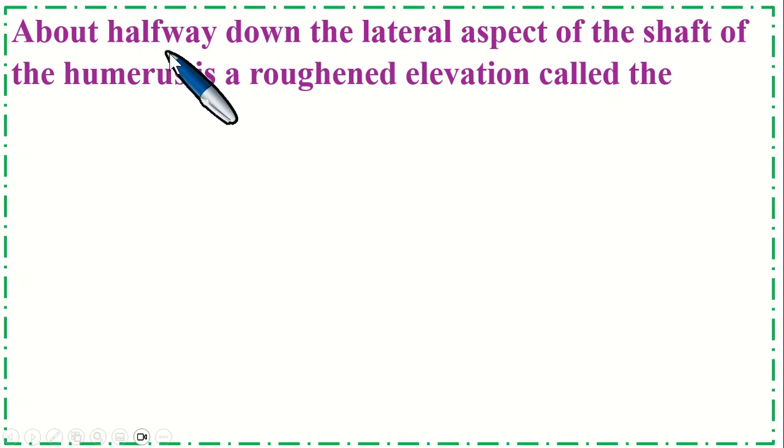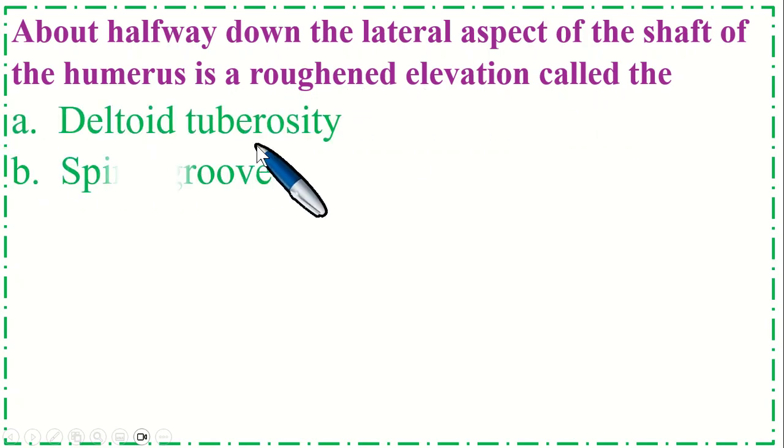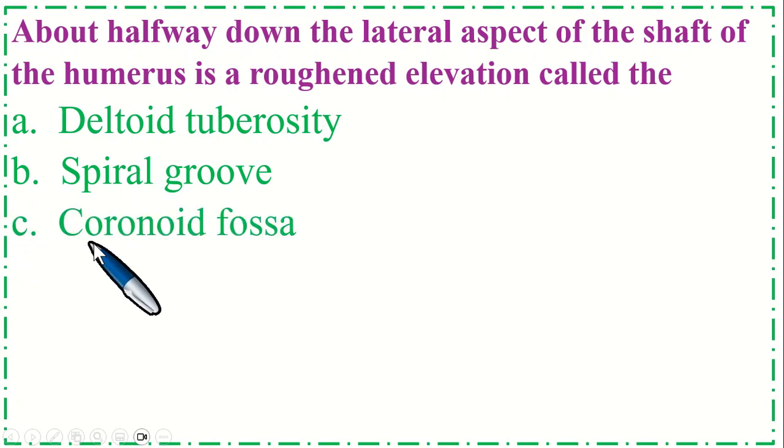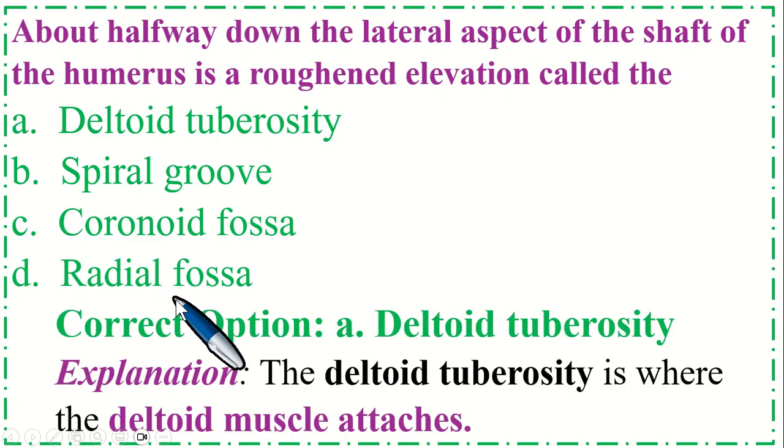About halfway down the lateral aspect of the shaft of the humerus is a roughened elevation called: option A, deltoid tuberosity; B, spiral groove; C, coronoid fossa; and option D, radial fossa. So the correct option is A, deltoid tuberosity. The deltoid tuberosity is where the deltoid muscle attaches.